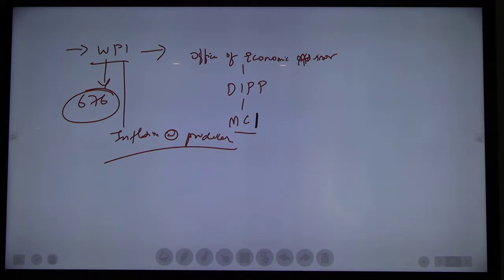The ministry is also very important. This index gives inflation at producer level, not consumer level. Understood? And this WPI index consists of wholesale price, not the retailer price. Then the weightage is there. You already know the concept of weightage.